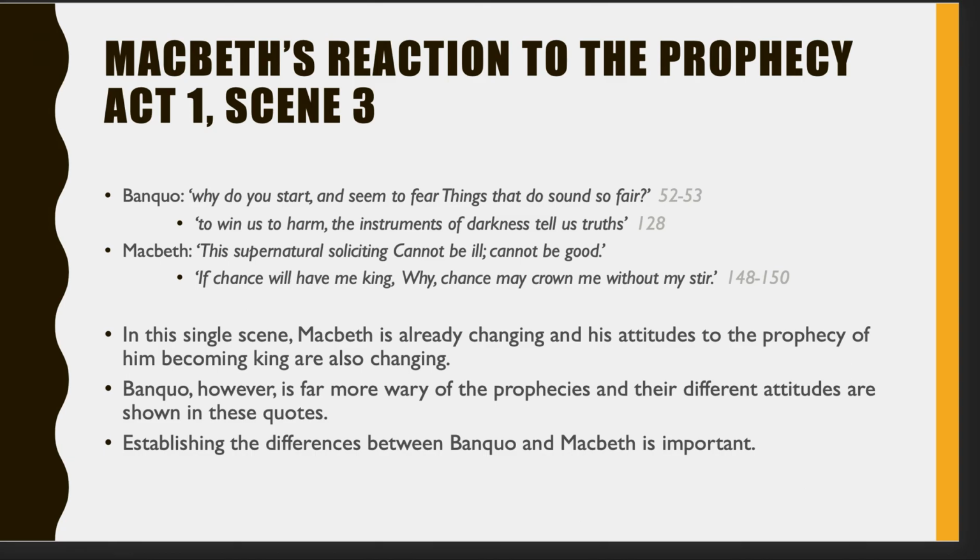So the pair of them, Banquo and Macbeth, meet the witches, and they have the prophecies given to them, which you should already know if you've read the play. Macbeth will become the Thane of Cawdor, and then he'll become king, and Banquo won't be king, but he will be heir to a line of kings. Those things are significant in themselves, but we want to examine here how Macbeth starts to decline in terms of his loyalty to our king, King Duncan, at the moment in time.